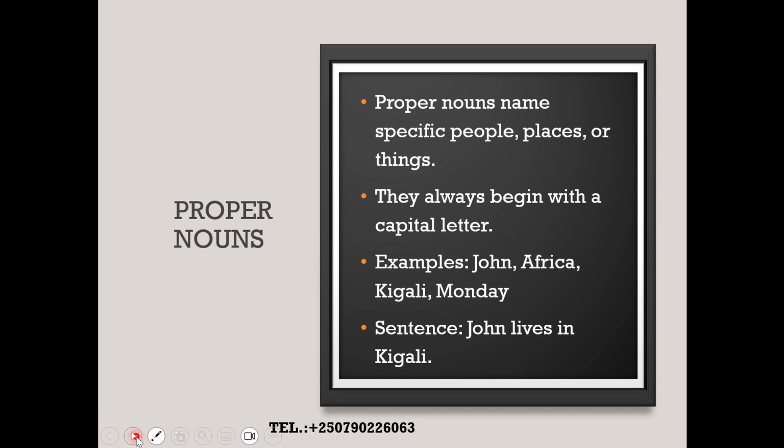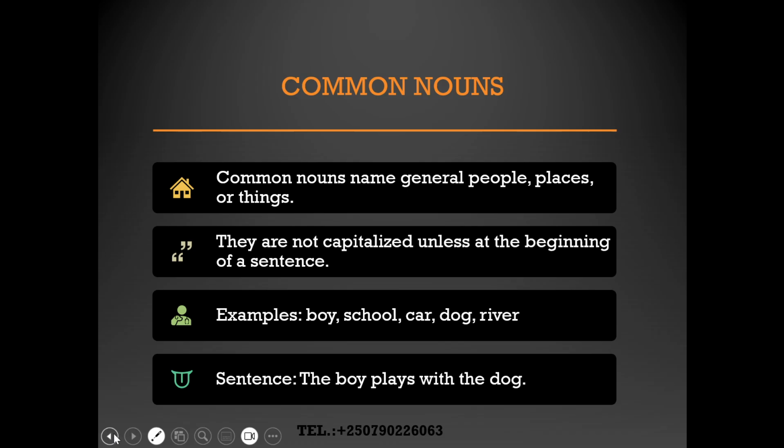So proper nouns are those nouns which are used to name specific people. Remember, the first one, which is common nouns, stands for general people, places, or things. For example, school is a general place. Boy is general people. For a general thing, we may say river.